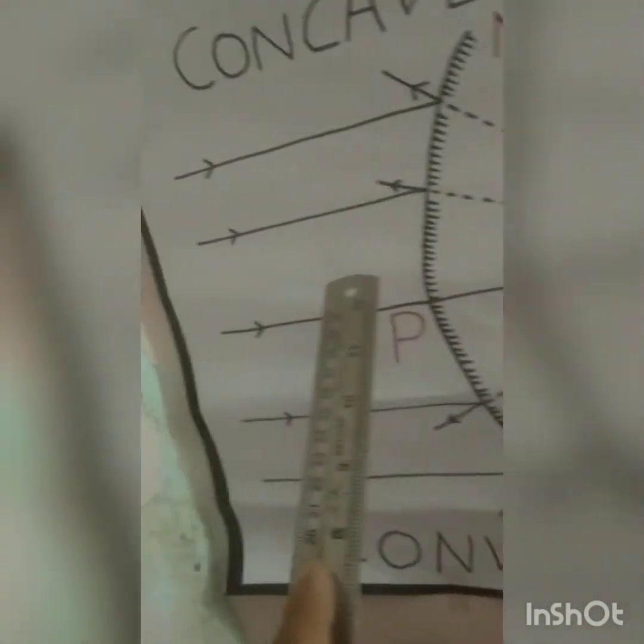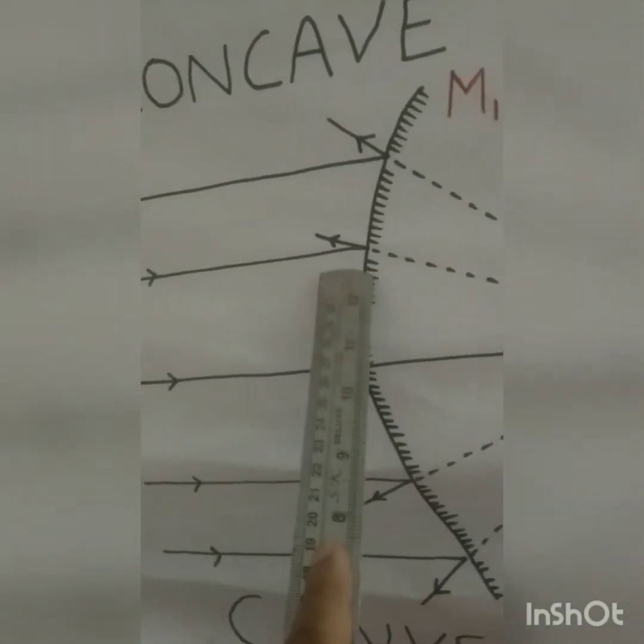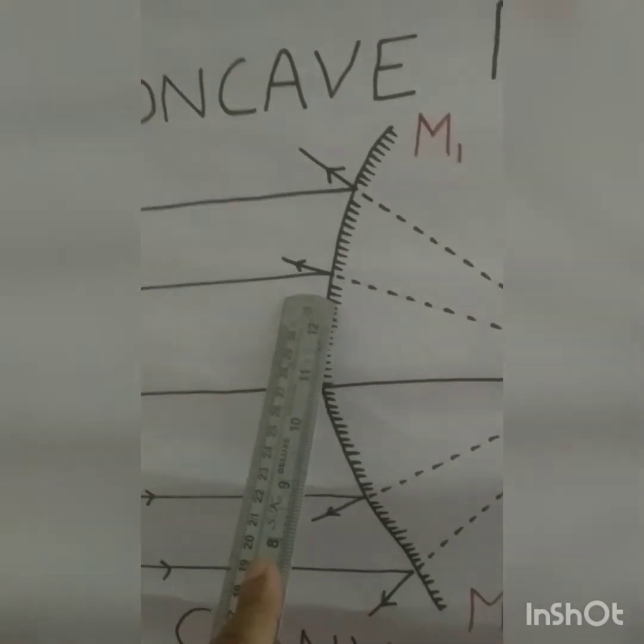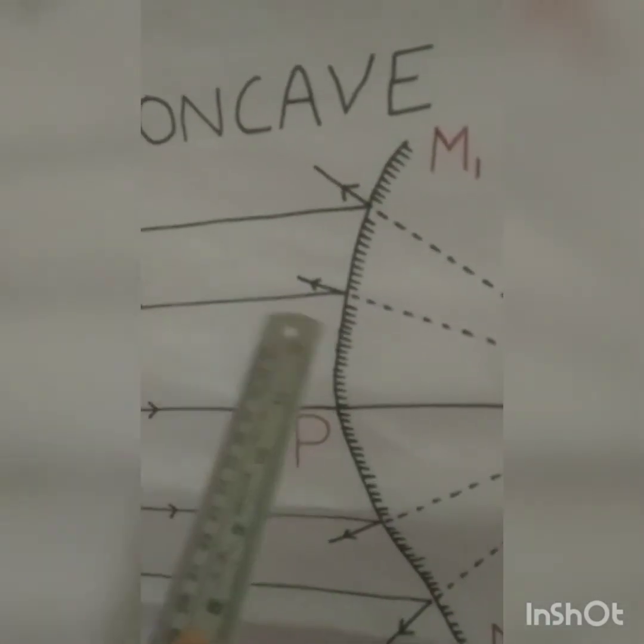And in a convex mirror, divergence means moving apart. So a convex mirror is also known as a diverging mirror.